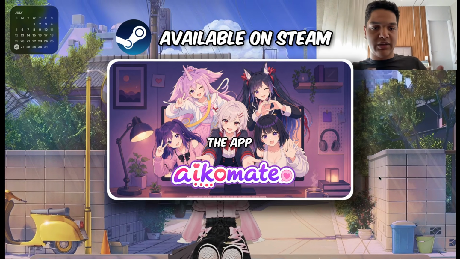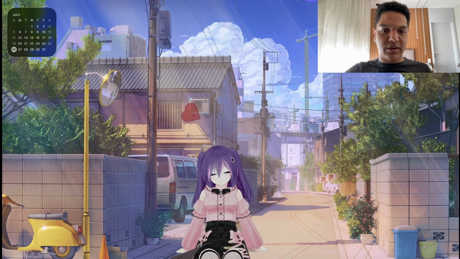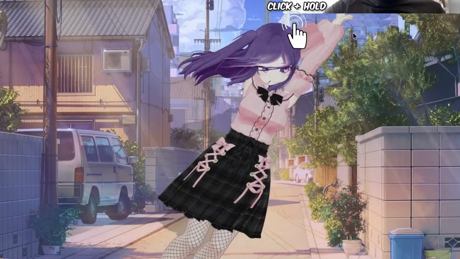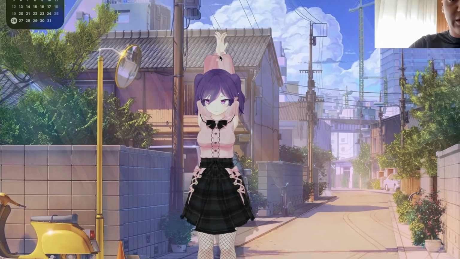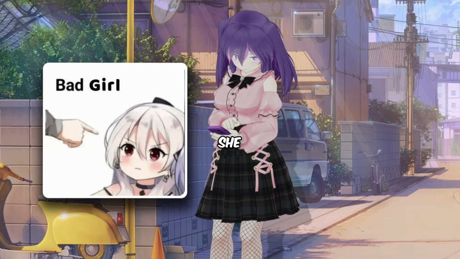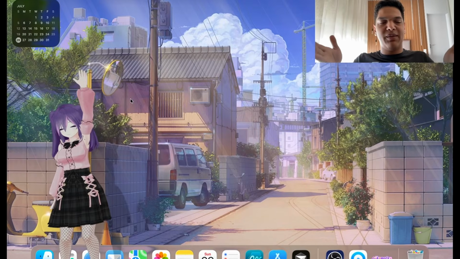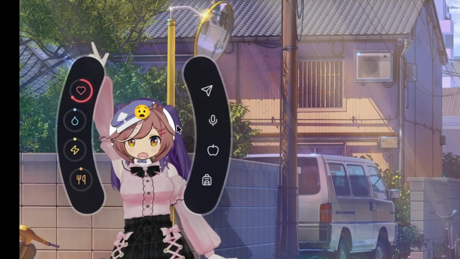So when you start the app, you'll be seeing someone, in this case her. You can click and hold to drag her around. You can use your mouse scroll or your arrow keys to increase or decrease her size. She also scrolls on her phone. But if it happens that you don't like her style, you can change that.